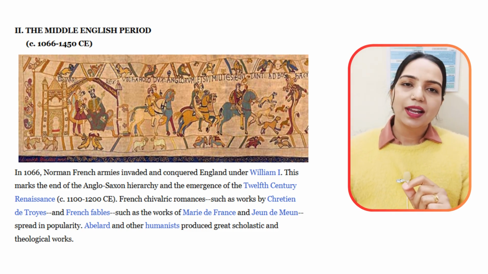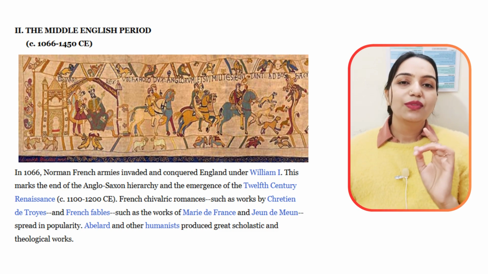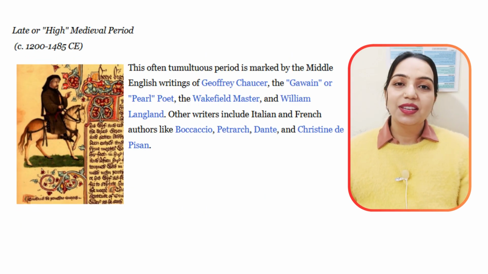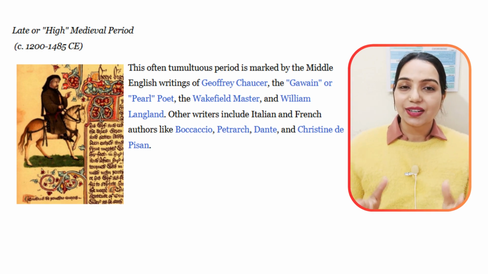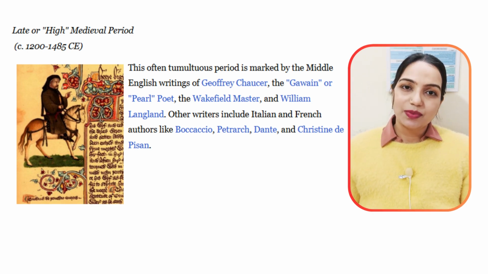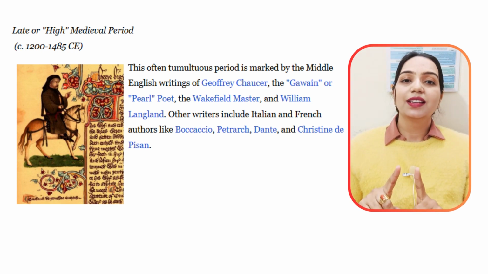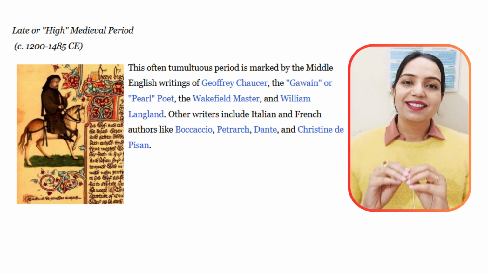So the early medieval period is known as the Anglo-Norman period. After that, we will have our age of Chaucer, because in this age we will get our father of English literature, Geoffrey Chaucer, who gave us his magnum opus, the Canterbury Tales. A very famous work written in Middle English, written for the common people, and it became an instant hit.